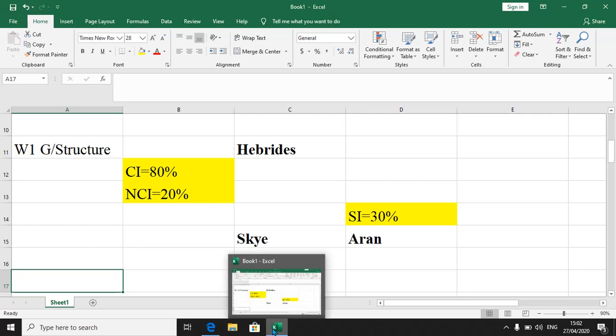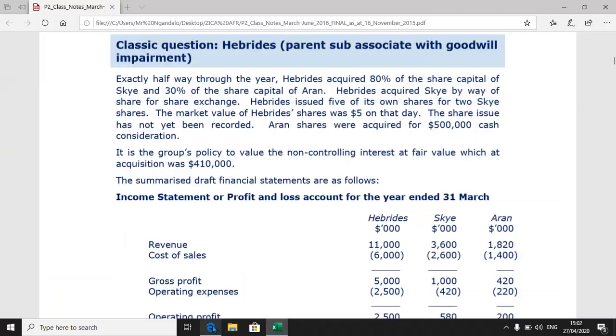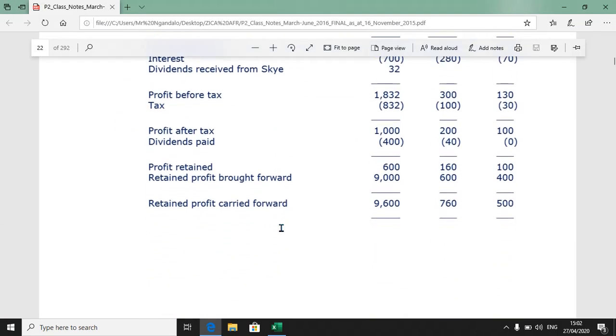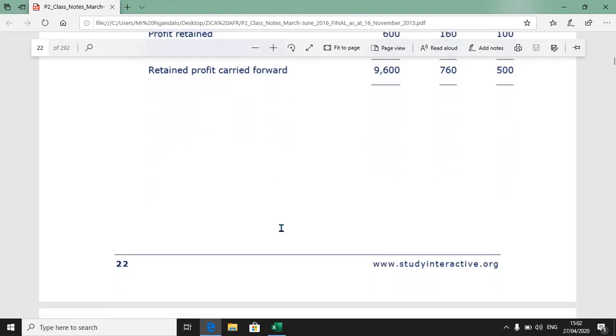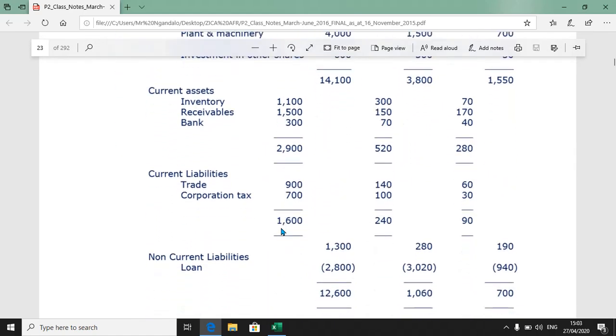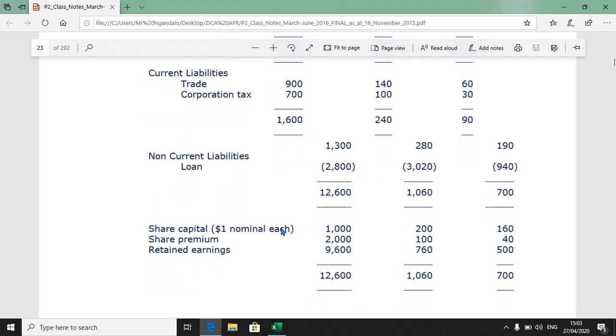So we do some work under net assets. We're simply dealing with capital plus reserves, and I think that should not be very difficult to understand. I go to my financial position and I focus on the sub. The capital for sub is 200 and the premium is 100, and the reporting date figure for retained earnings is 760.